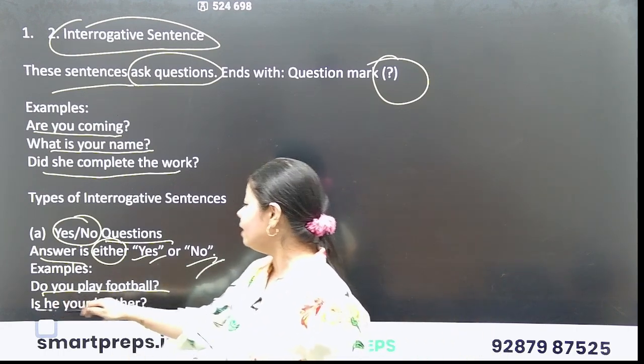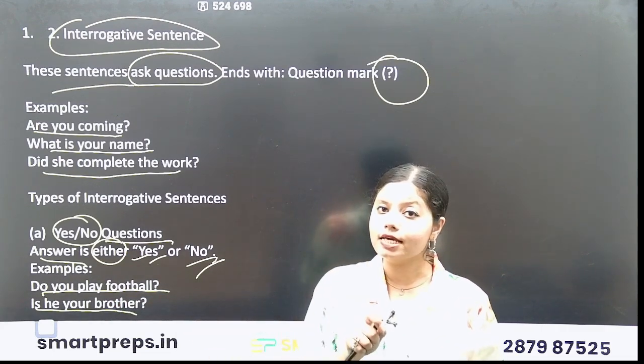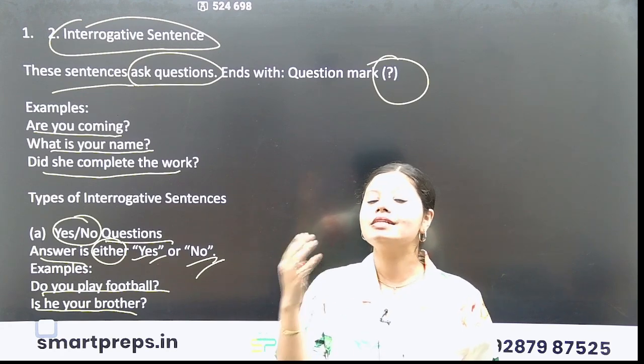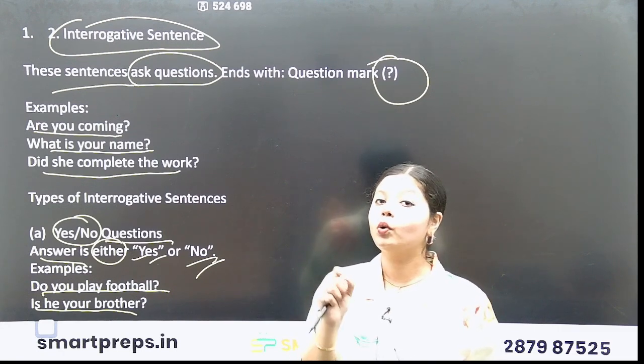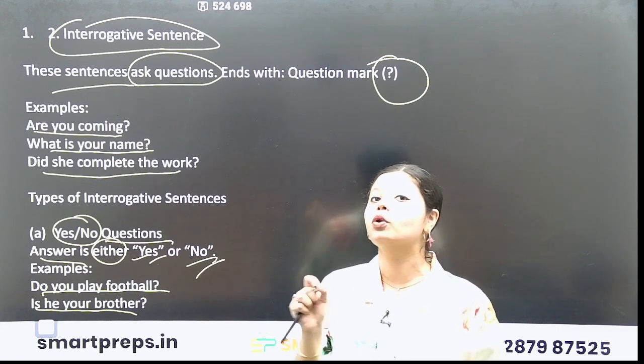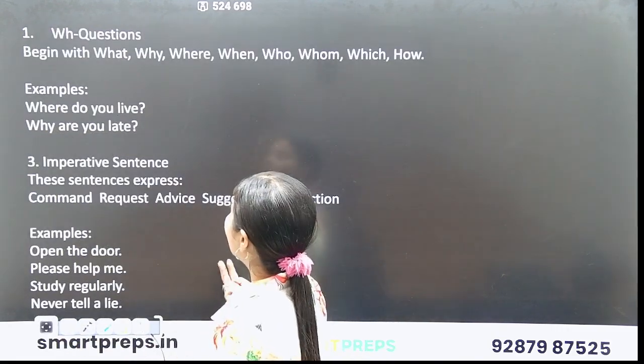Is he your brother? Whether he is your brother or not. Either your answer will be yes or no. So when the answer is either in yes or no form, those type of sentences are known as what? Interrogative yes or no questions or sentences. Okay, all right.